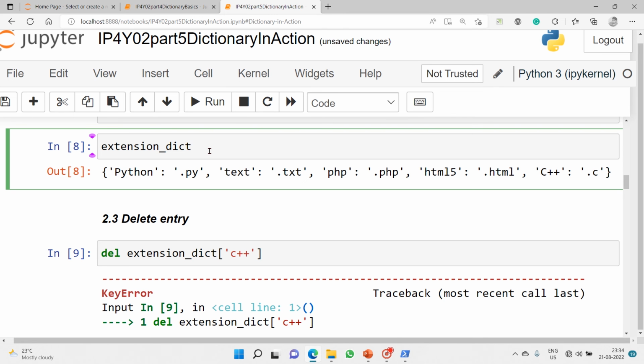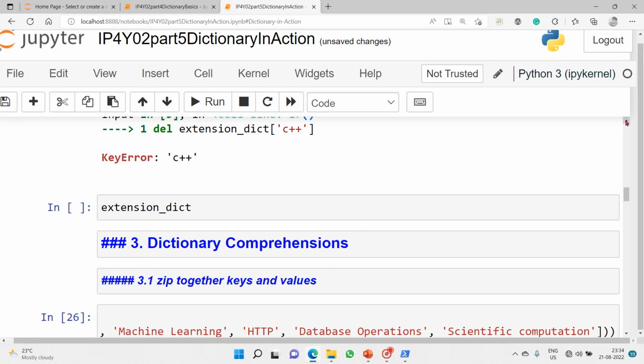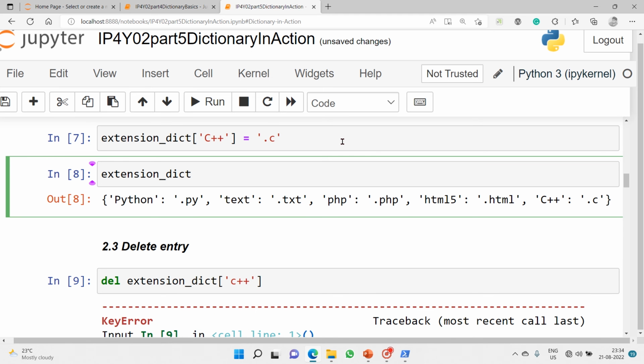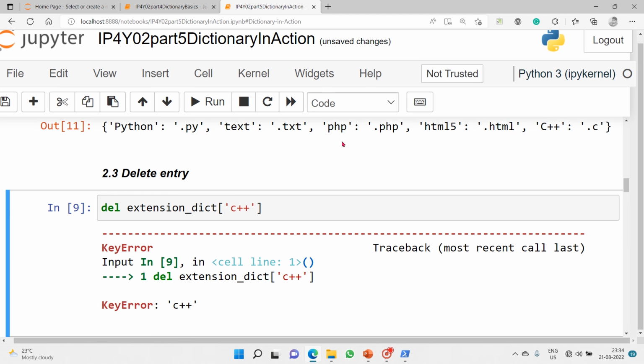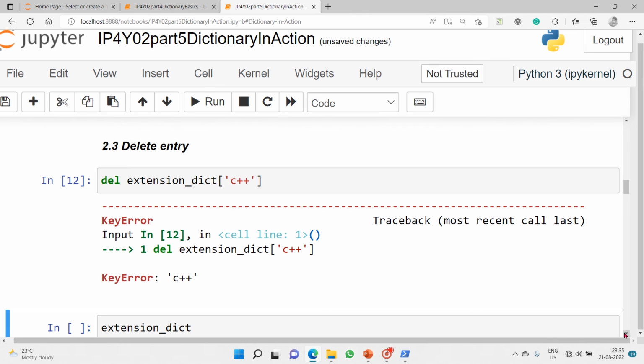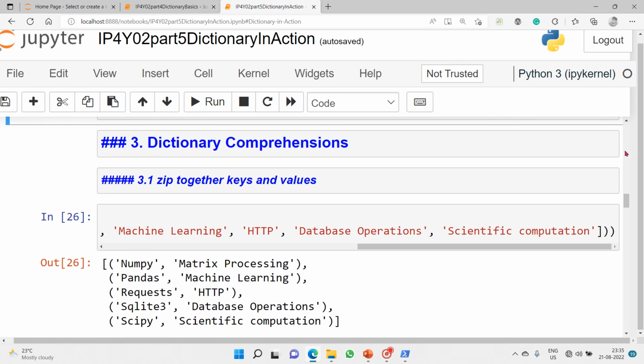After I execute delete, it got deleted. Okay, just a minute. I'll execute this one more time. Now we'll see. Okay, delete extension dict. It is not there in it anymore. It got deleted. So that's the reason.